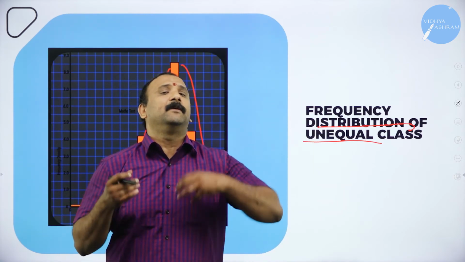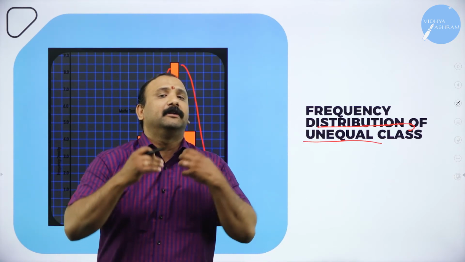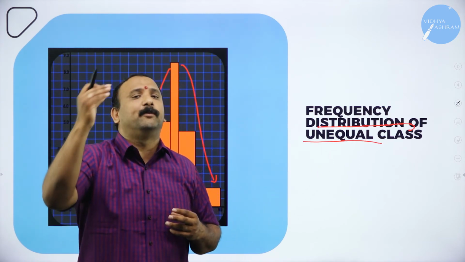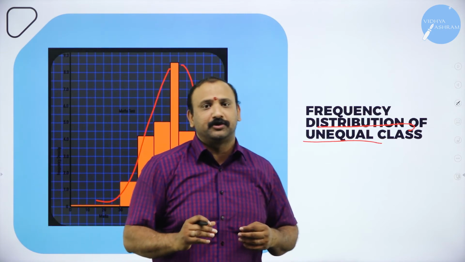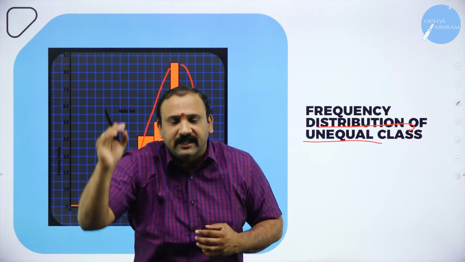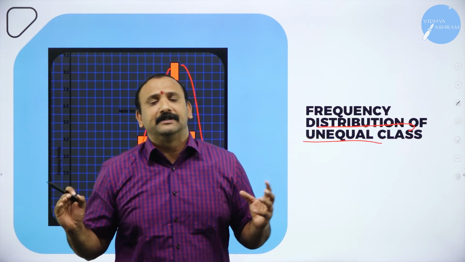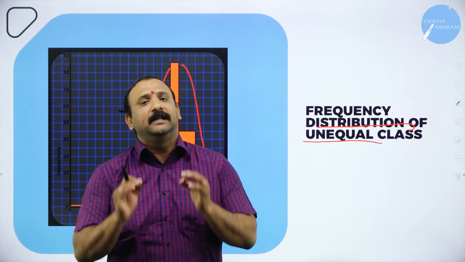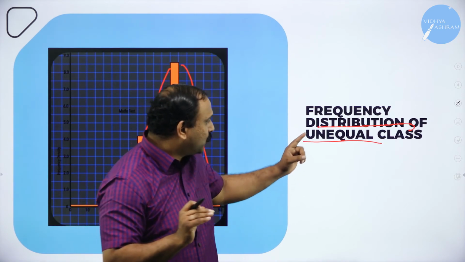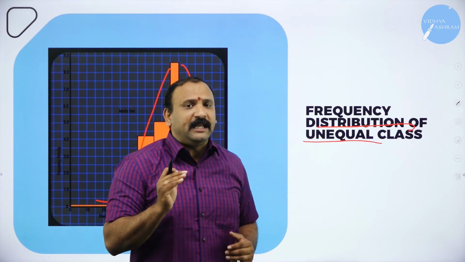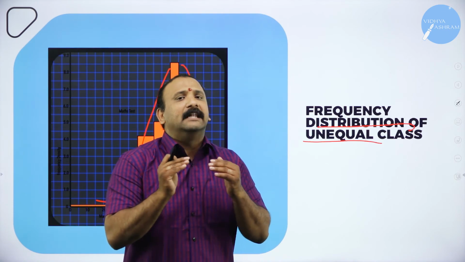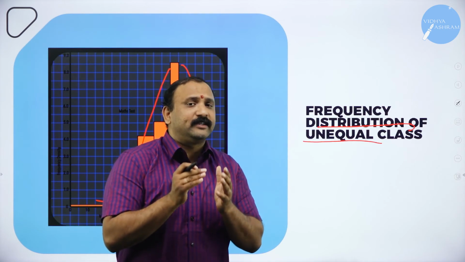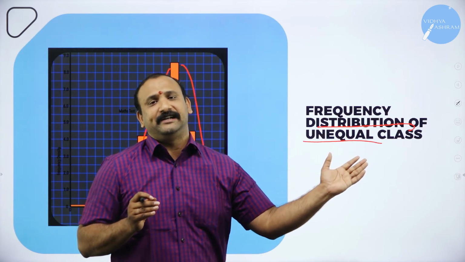It is just happening because people want it to happen. People are just interested in doing it. So they would have just collected the data and put it as an unequal class distribution. Suddenly there is a spike, suddenly there is a flow down. Now it is not to be blamed on the researcher altogether. Please understand that the word unequal classes means there is no proper balance in the data.